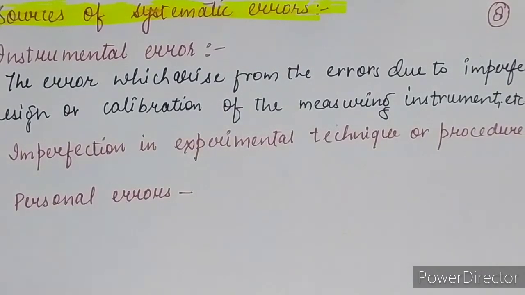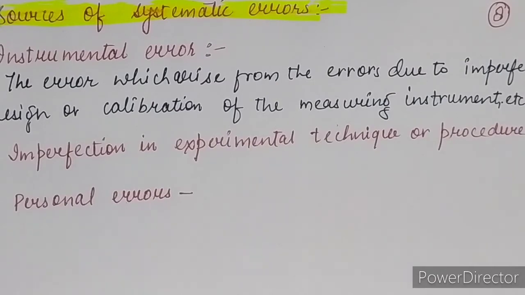So these are all personal errors due to our carelessness. You have to write this down on your own. I am telling you what personal error is: the error which arises due to individual bias, lack of proper setting of the apparatus, or individual carelessness in taking the observation without observing the proper precautions. So these are all personal errors. Clear beta? You have to write these errors down on your own.